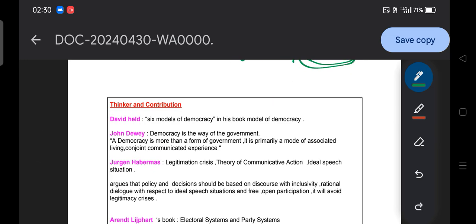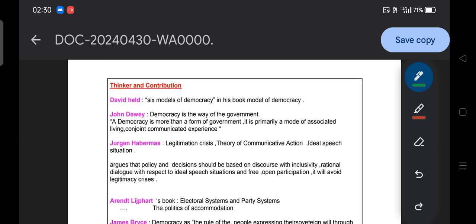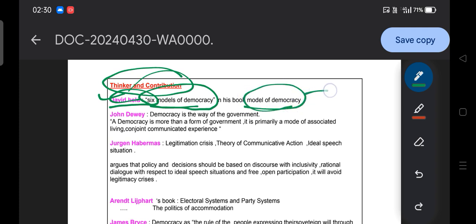Now I will switch to the last but not the least slide, the thinkers and their contributions with respect to democracy. First, you will see David Held. David Held gave six models of democracy in his book Models of Democracy. So you need to remember this.